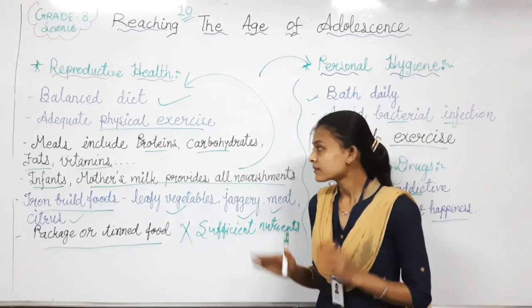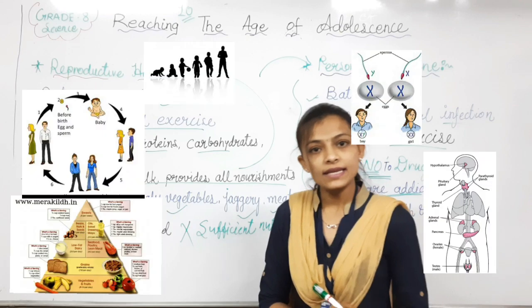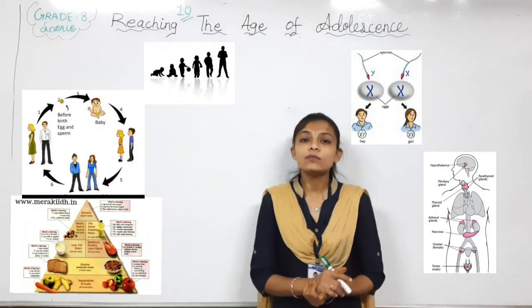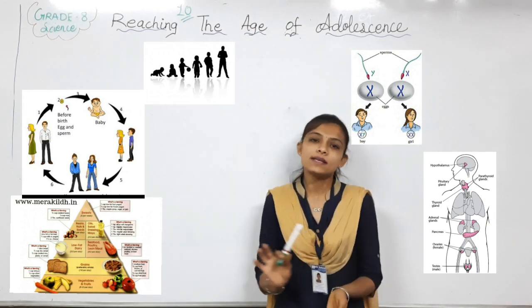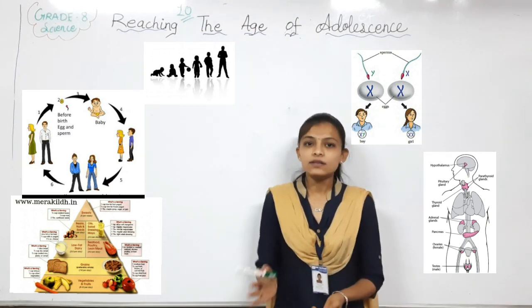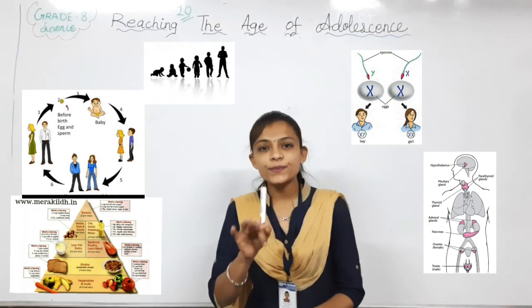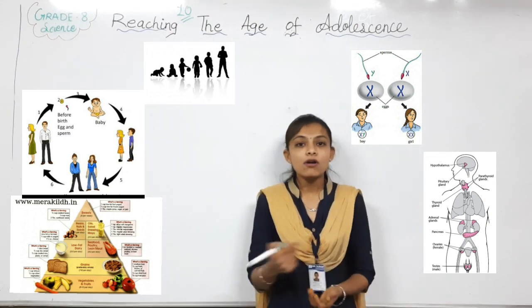So here, this is all the content of this lesson. I have completed your chapter number 10. So many topics are there, regarding only and only adolescence and puberty. You already know what changes we will feel, and this period of life is known as adolescence. We have learned about the hormones also.